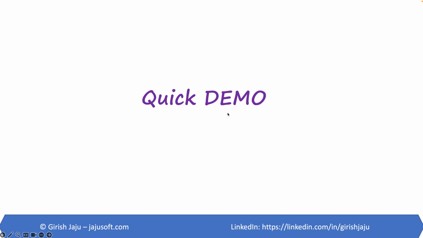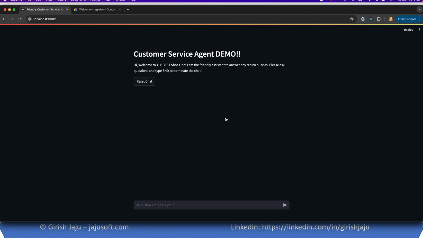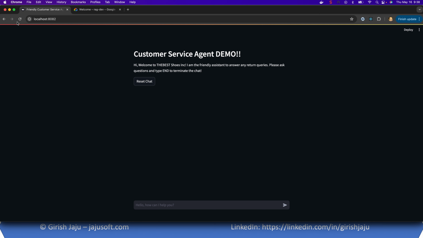Let's take a look at a quick demo of what we are going to build, and then we'll start into coding. So as you can see, I'm running a Docker on port 8082 on my local box, and this is a simple customer service agent which actually helps customers with returning the order items that they purchase. So let's ask it, hello, I would like to return my shoes. When did you purchase the shoes? About 7 days ago.